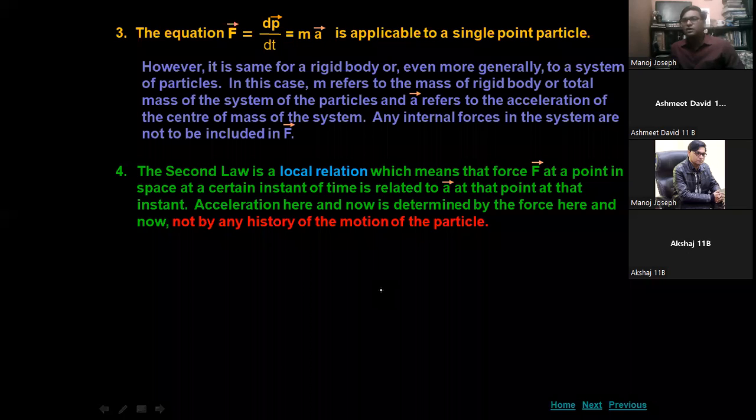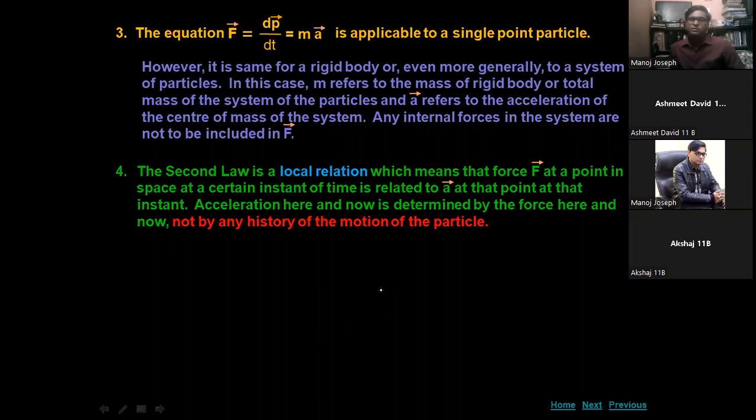Now the second law is a local relation. The second law is a local relation, which means that the vector of force at a point in space at a certain instant of time is related to the acceleration at that point, at that instant. So the acceleration here and now is determined by the force here and now, not by any history or the motion of the particle. So it is instantaneous at that point. So that was Newton's second law.